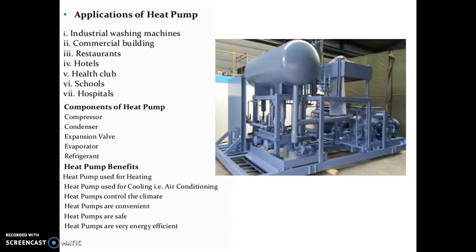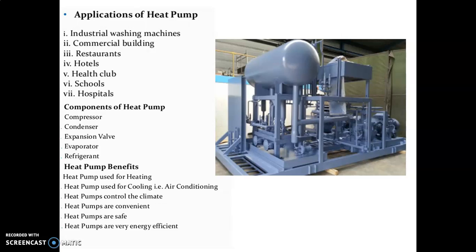As far as the components are concerned, the basic components used in a heat pump are: first, the compressor; second, the condenser; third, the expansion valve; fourth, the evaporator; and fifth, the refrigerant. So what exactly does the compressor do? The compressor is generally reciprocating, sometimes hermetically sealed, semi-hermetically sealed, or scroll type, or sometimes screw compressors are used for the heat pump. The main function of the compressor is to increase the pressure and temperature of the vapor refrigerant.